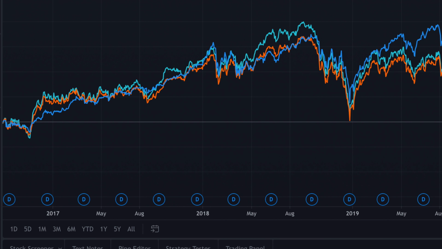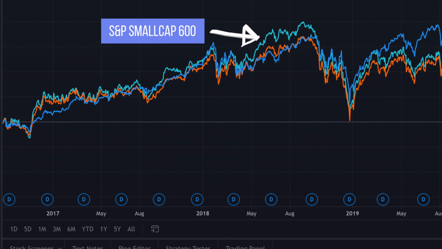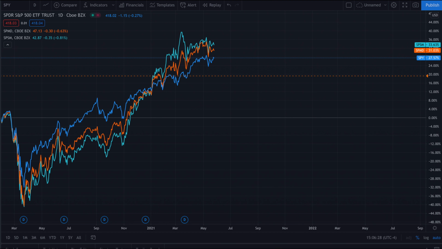But you can see here that before the drop in 2018, the S&P small cap index actually outperformed the others. Also, when I analyzed the 3 indexes by having a beginning date just before the COVID crash around March 2020, then the S&P small cap grew the most, followed by the S&P mid cap and then the S&P large cap. Therefore, historically, it seems that in the very long term, the large cap group outperforms the others. However, in the short term, it's hard to predict which market cap group would do the best.